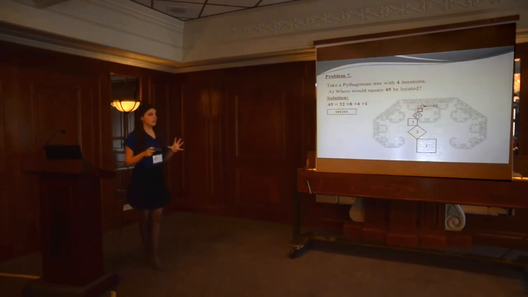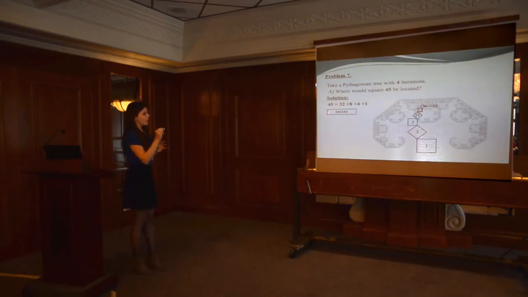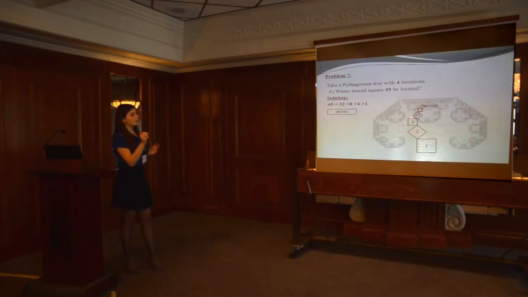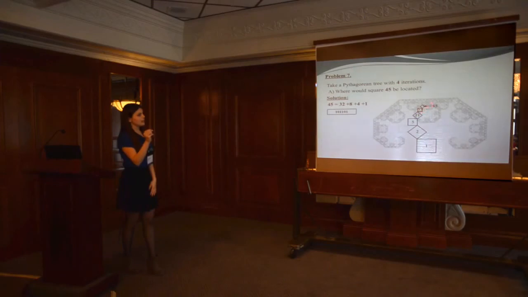Now let's make this numeration. Let's look at the binary code. It's 101101. The most left digit will always be 1, and it will correspond to our initial square. Then we will have 0 for turn to left and 1 for turn to right. Let's follow the steps. Turn to left, to right, to right, to left, to right. Here is the square that we're searching for.